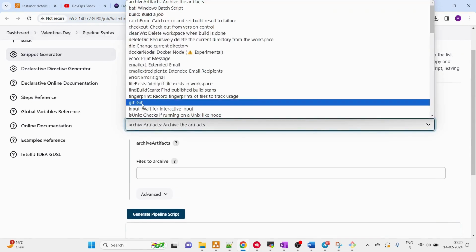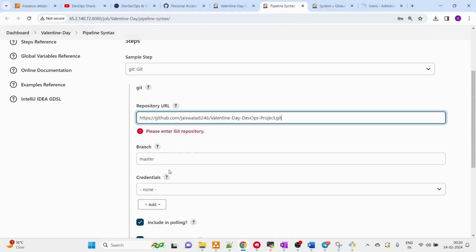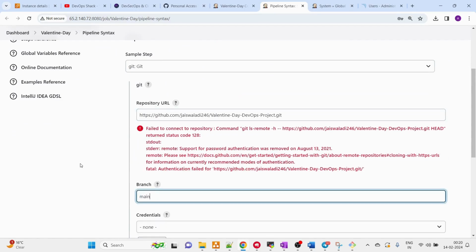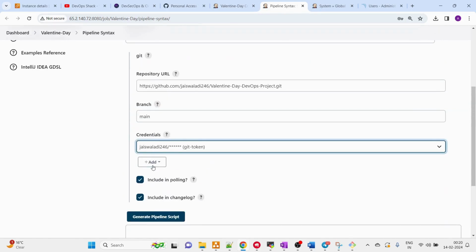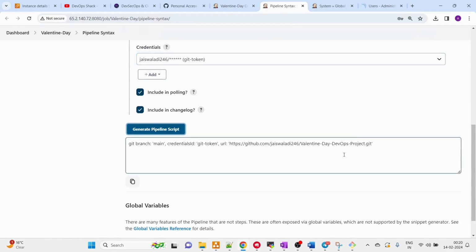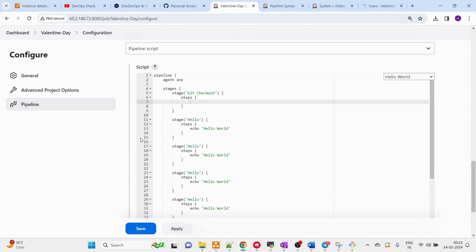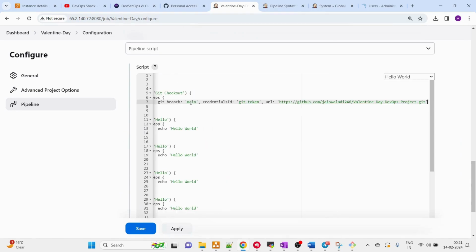Let me set git again: repository URL, branch is going to be main, and credentials. So for credentials, we have this, and as soon as I add the credentials, you can see the error is gone, right? Generate the script, copy this and paste it here. So the first stage is done.